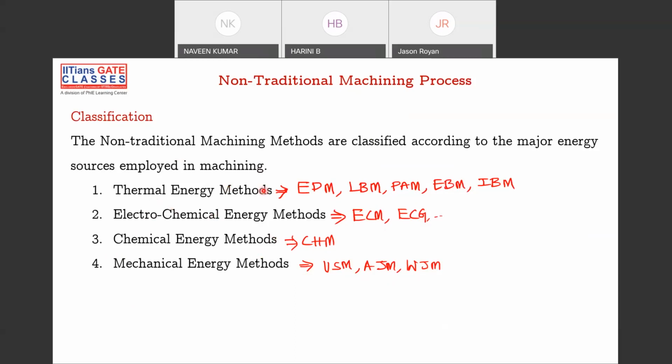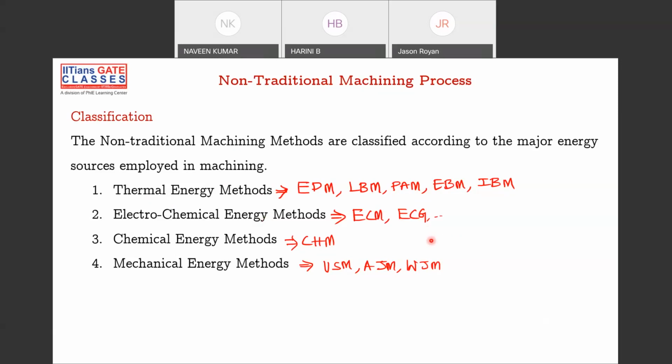Also, one of the important differences between a conventional and unconventional, or non-traditional, manufacturing process is that you need not have your tool and workpiece in contact. In conventional machining process, your tool has to go and touch the workpiece, and then it will remove. Here it is not required that your tool has to go and touch the workpiece, because the laser is coming from some tool and it is directly hitting the workpiece. There is no direct contact between your tool and the workpiece. In conventional processes there is a physical contact between the tool and the workpiece.